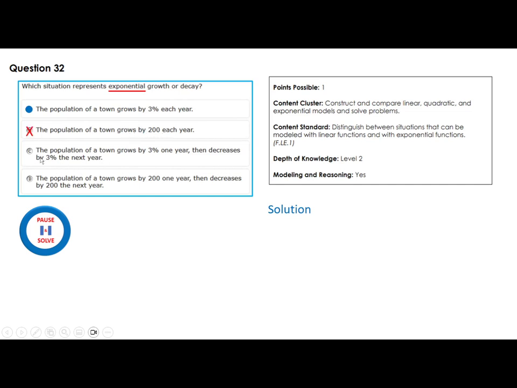That doesn't work. The population of a town grows by 3% one year, then decreases by 3% the next year. So it's going up and down. So that's not a growth, okay? The population of a town grows by 200 one year, then decreases by 200 the next year. It doesn't work either, okay? So up and down doesn't work.